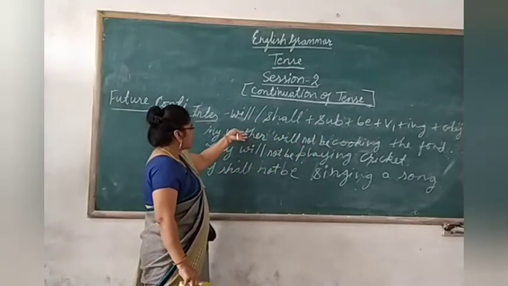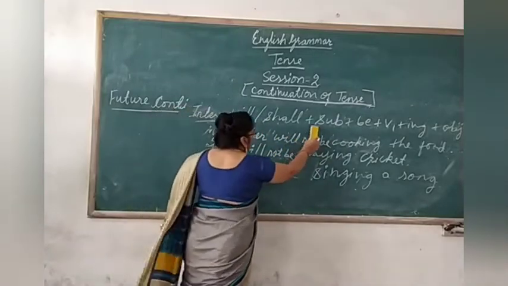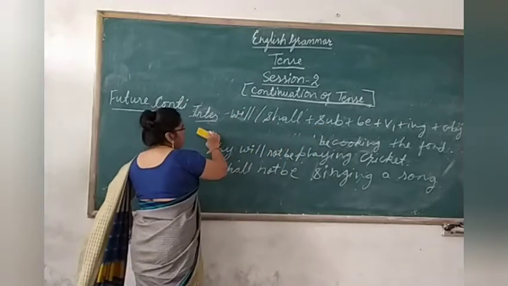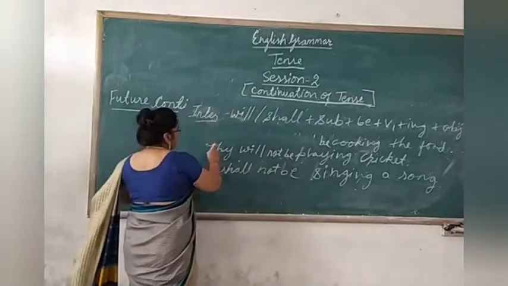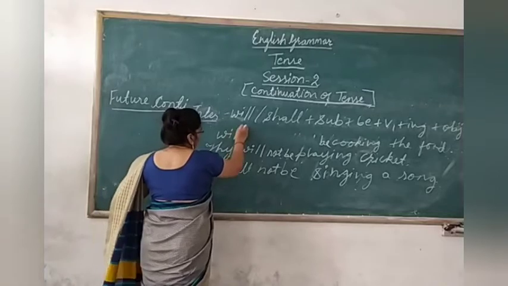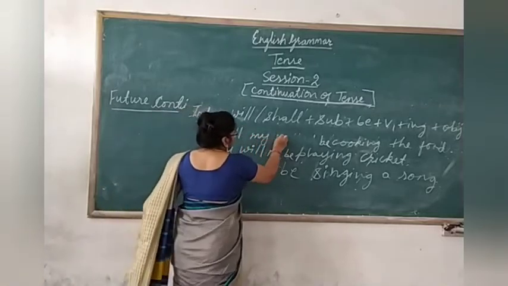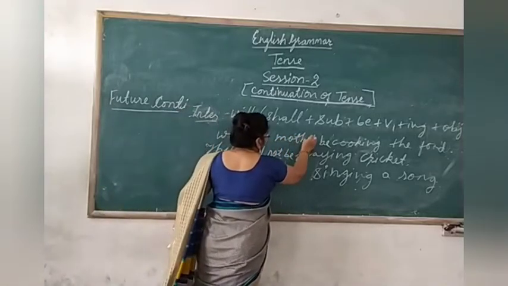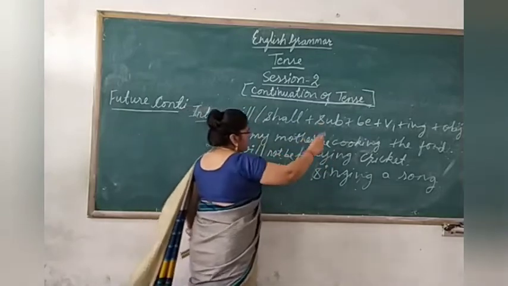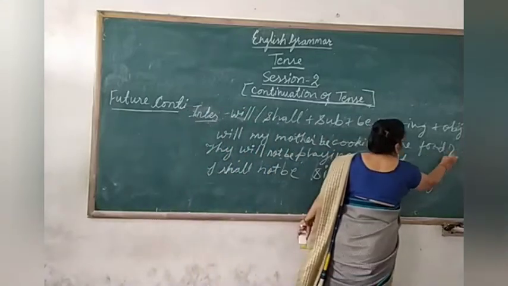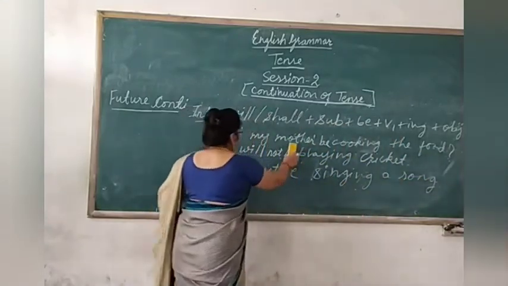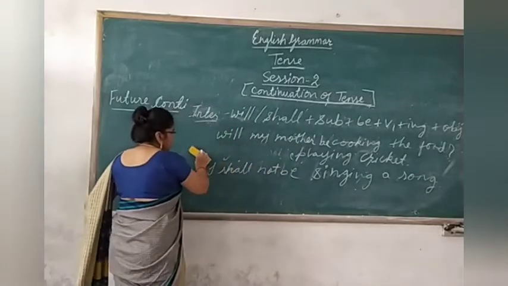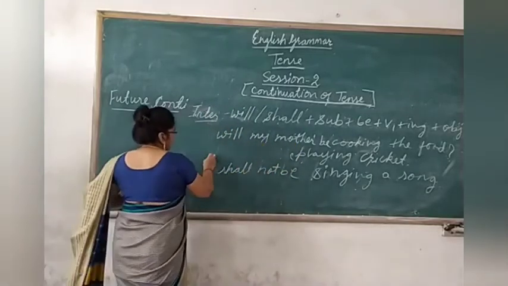And according to the structure, now we just have to change the position of the will here to convert into interrogative. Will my mother be cooking the food? You have to put the question mark at the end. Now here also bring the will in the beginning.